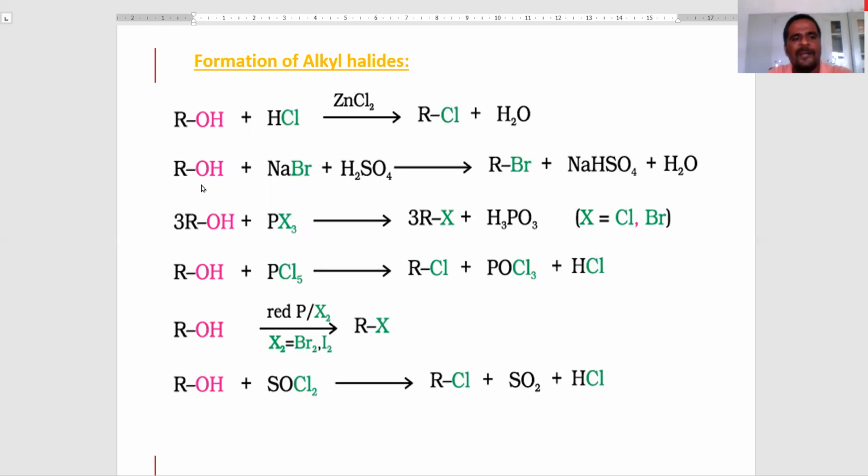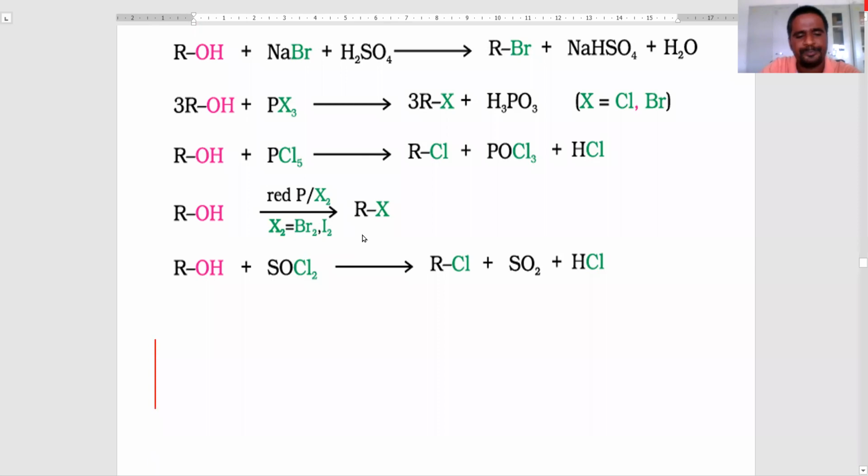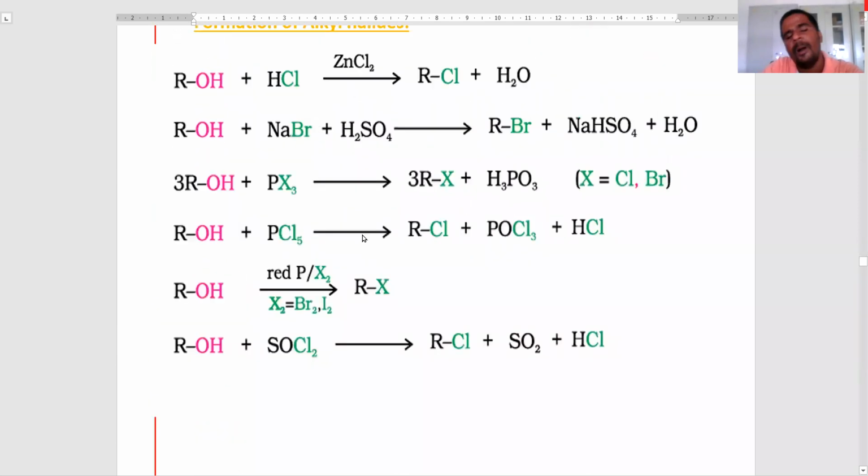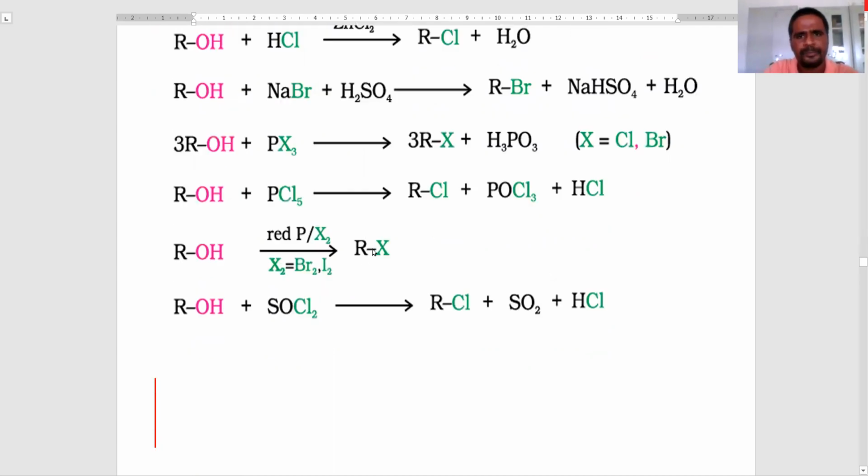In all these reactions, what happened? Cleavage of the carbon-oxygen bond takes place. We observe that. These are the examples studied under cleavage of the carbon-oxygen bond. This covers the preparation, chemical properties and physical properties of monohydroxy alcohols.